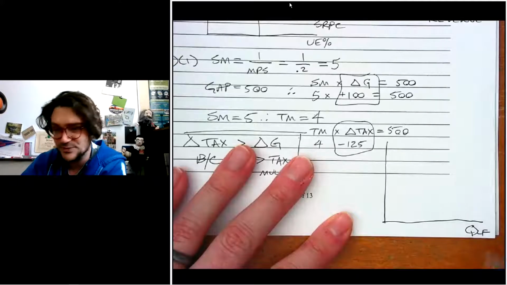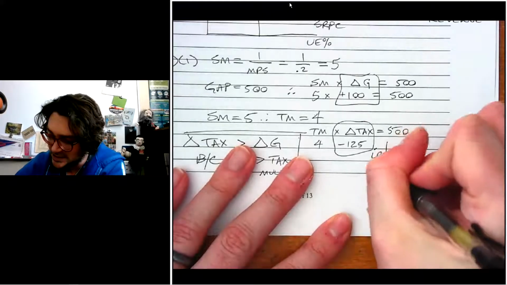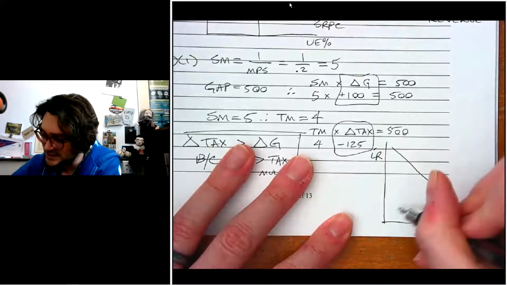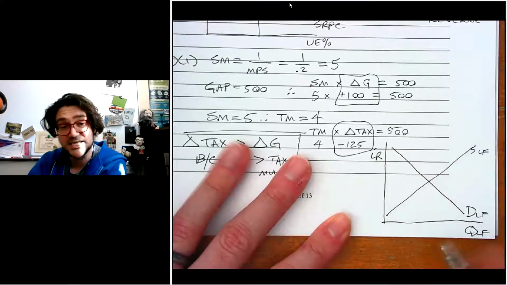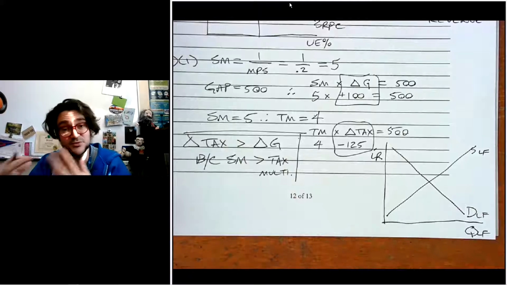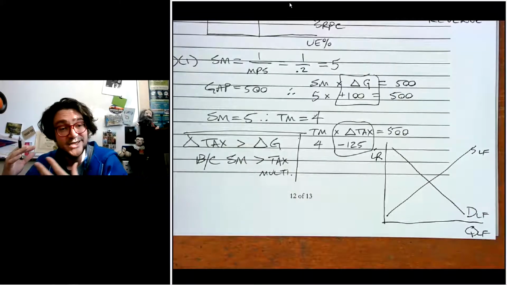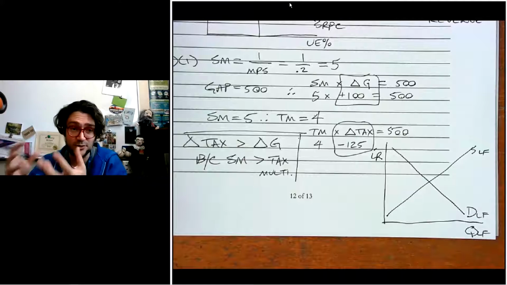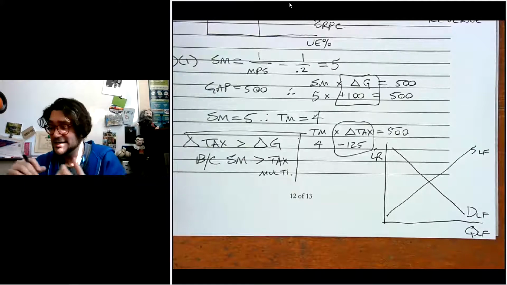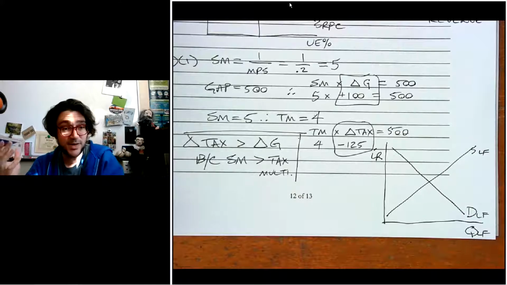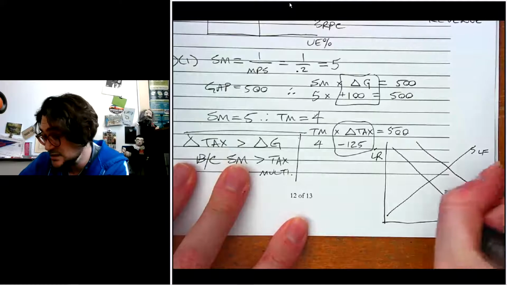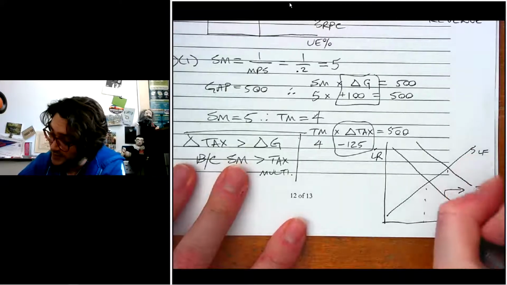So quantity of loanable funds, I sub R, remember that R is really important. Demand for loanable funds, supply of loanable funds. Now, there's two ways that we can model this, right? The government is going to spend more money, and so they're going to be borrowing that money. And remember that that's a shifter in loanable funds. They're increasing their borrowing. And so you can either model it as a decrease in supply, or you can model it as an increase in demand. Your choice, I'll let you pick. I'm going to draw demand increasing just because it makes more sense to me.